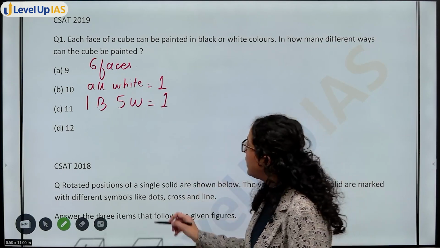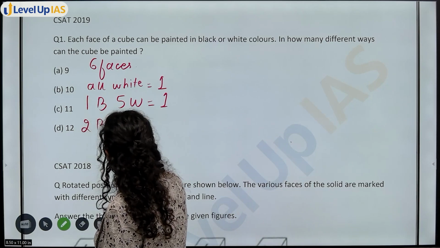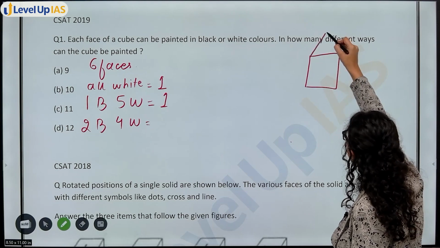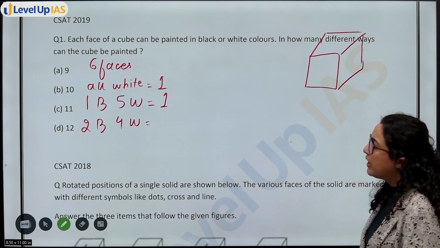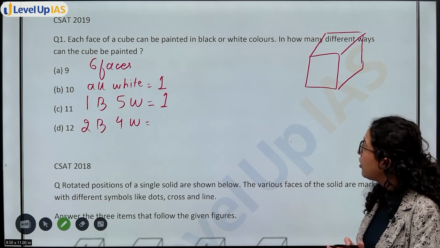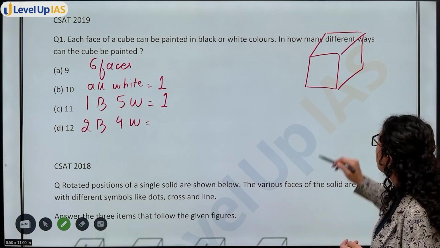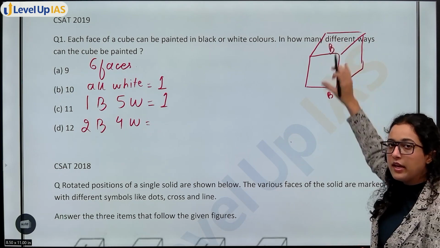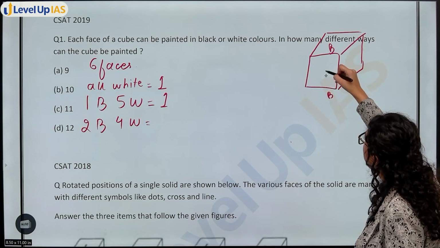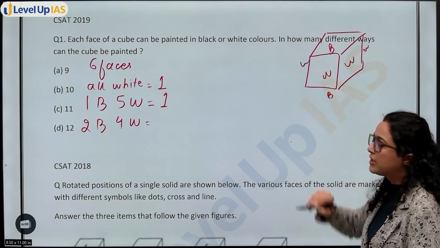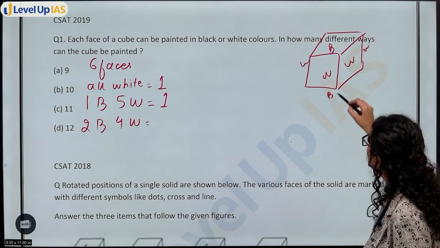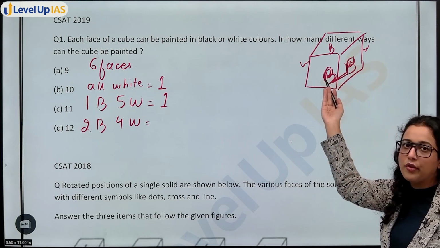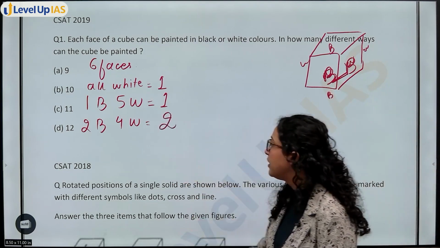Then you have 2 black, 4 white. Now you imagine a cube like this. So 2 blacks and 4 white, you can have it in 2 ways. Either it can be 2 blacks on the opposite face, black and black, black on this side and black on this side, and then whites, white, white, then white, white. This kind of cube. Other one is when 2 blacks are adjacent. So that means if I have black here, then I have black at the side of it. So you have 2 cases for this one as well.